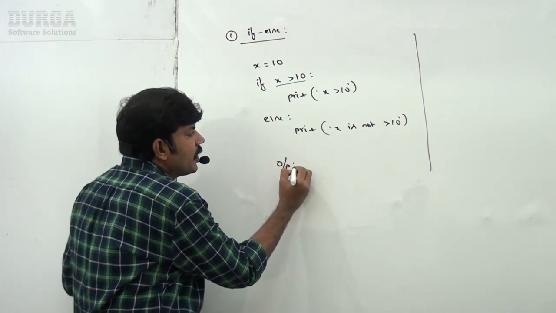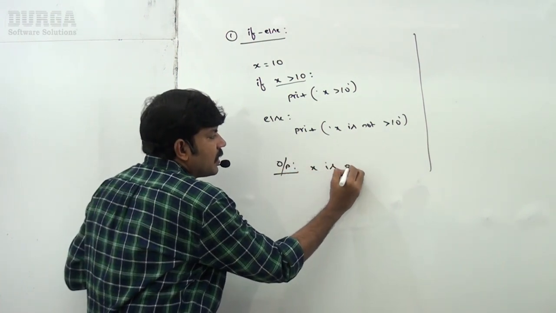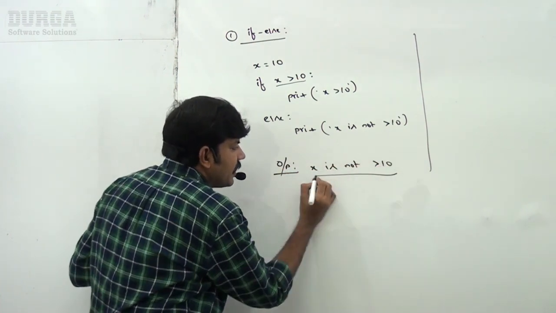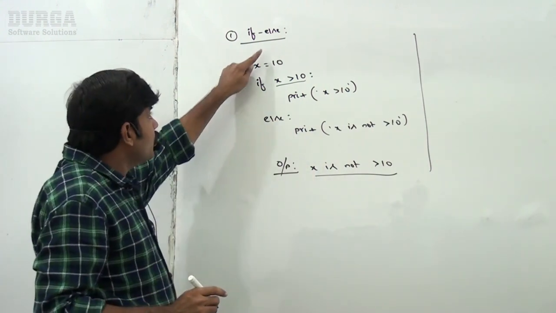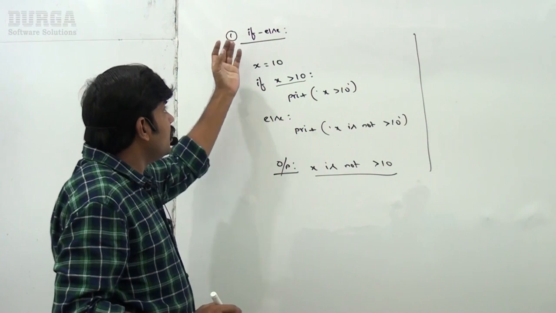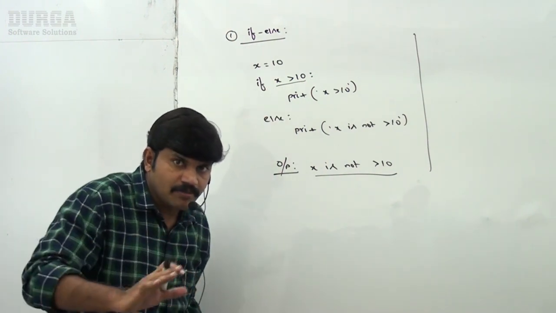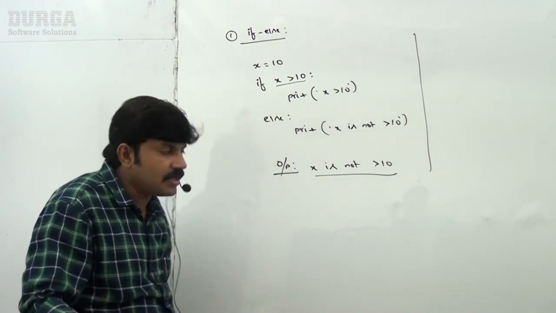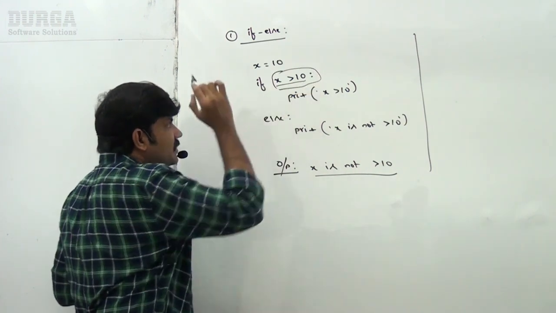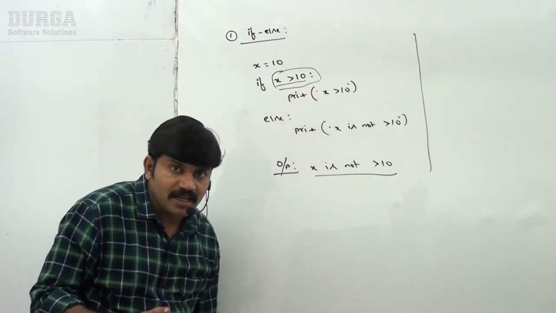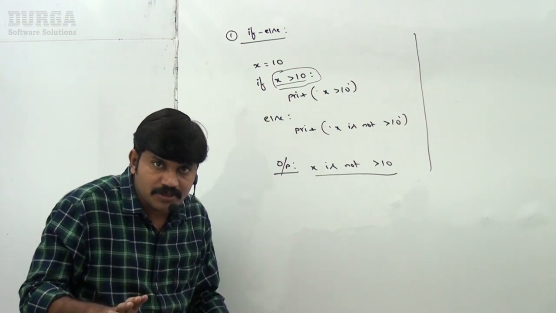What is the answer we are going to get? X is not greater than 10. So we can use else with the if statement. When will else be executed? Very simple: if this condition fails, then only the else part is going to execute. Are you in a position to understand, right?